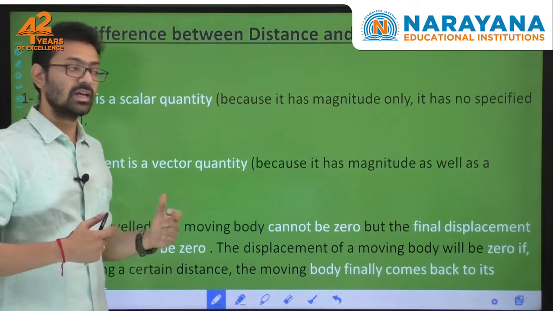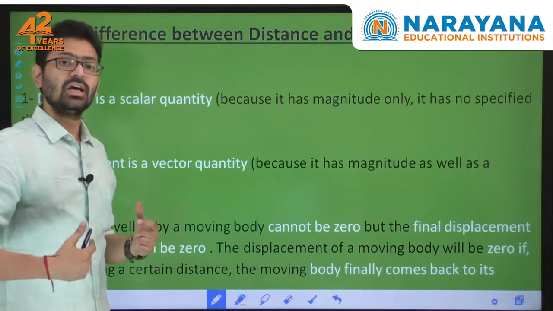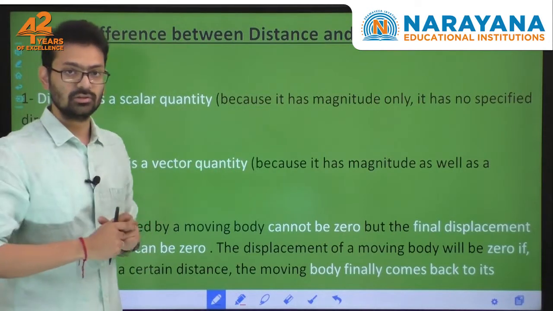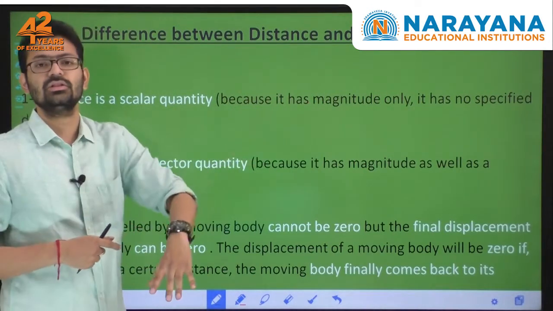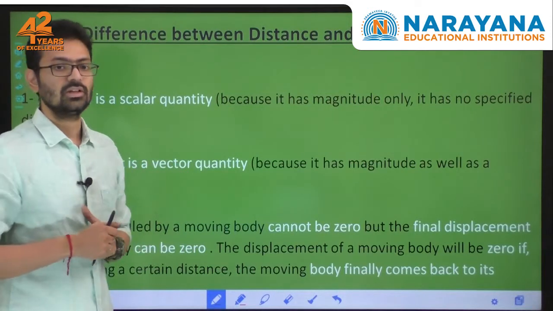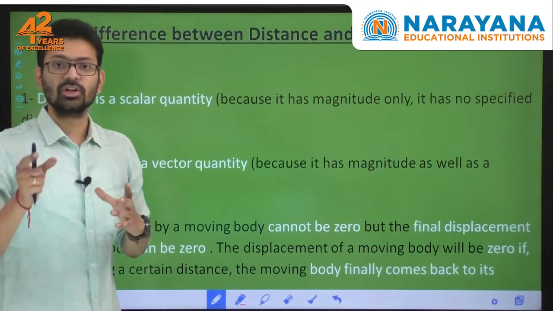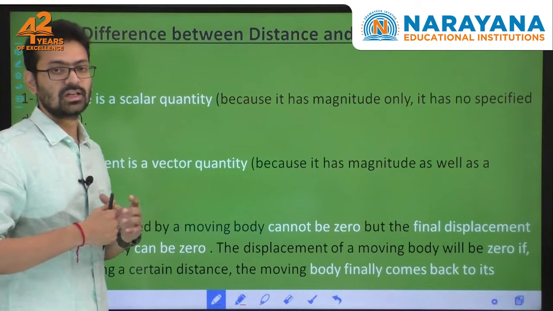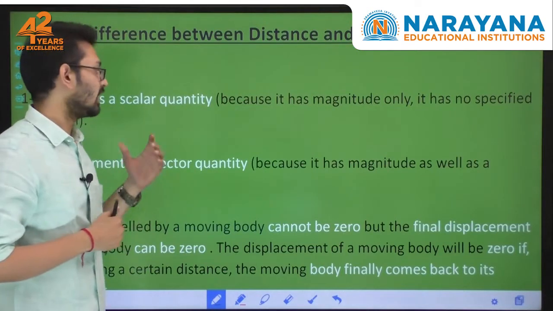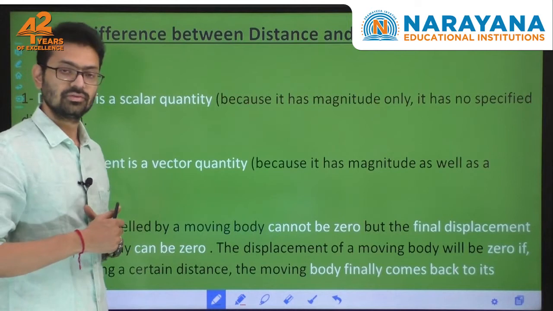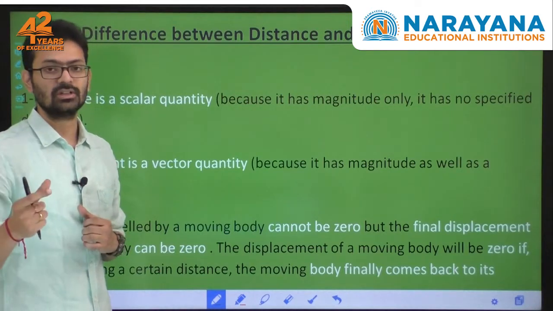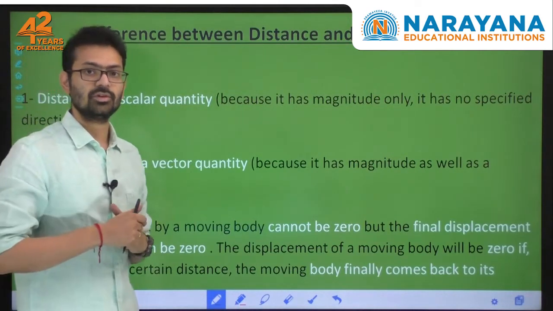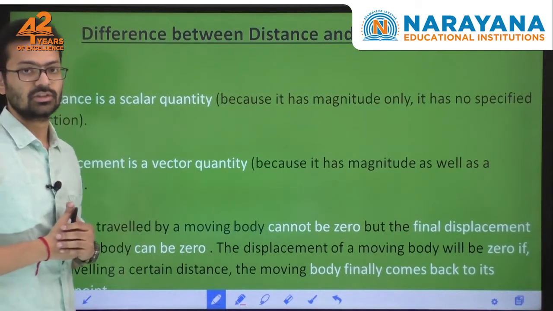But for displacement, you will directly say from where did you come. You came from the house, and from the house to the shop directly. So you have a direction, from the shortest path. But for distance, you can go anywhere around and reach your destination. When you don't have any direction but only magnitude, it is called distance, a scalar quantity. And if you have a direction, then it is called a vector type of physical quantity. Vector physical quantities have a direction and magnitude, and displacement is one such quantity.